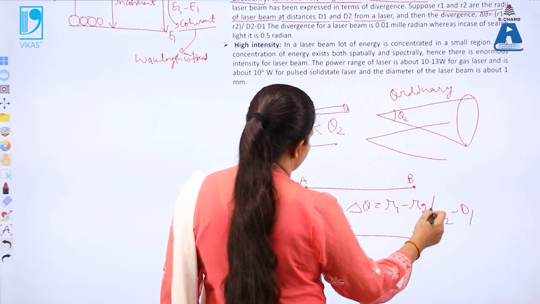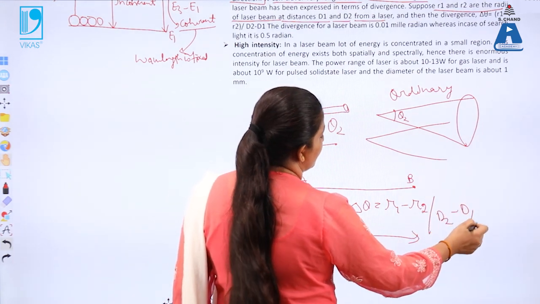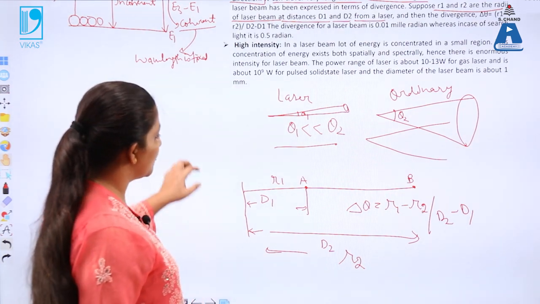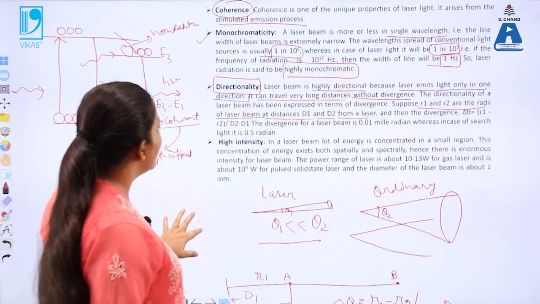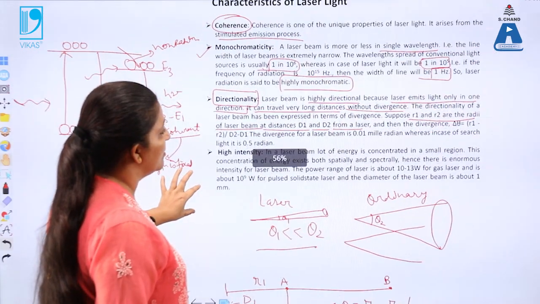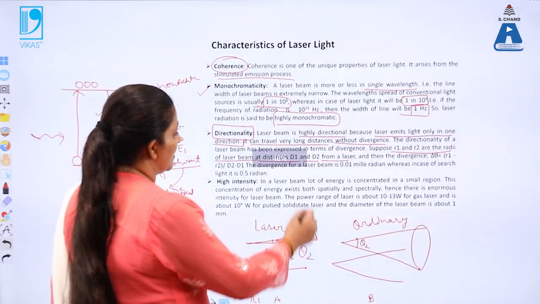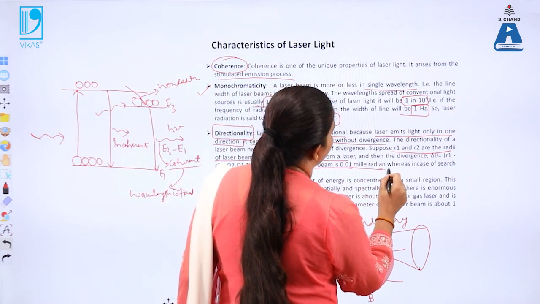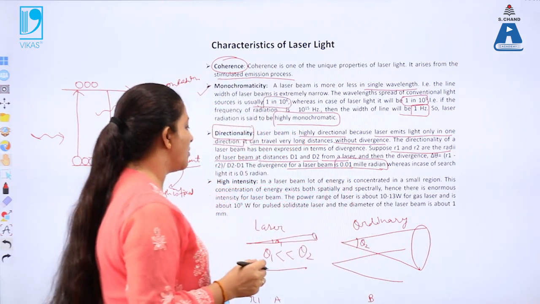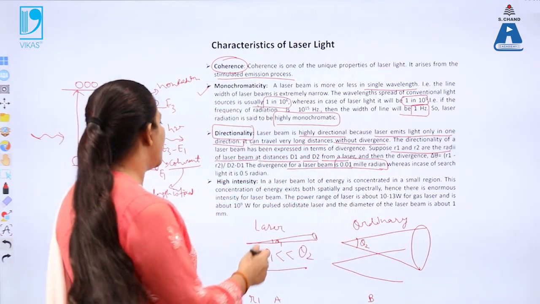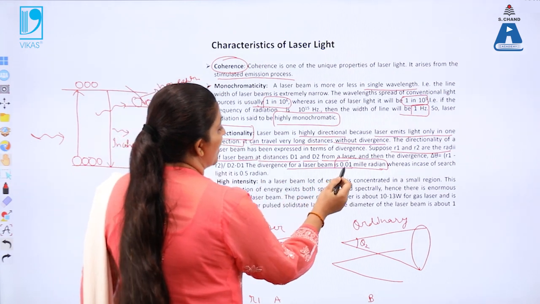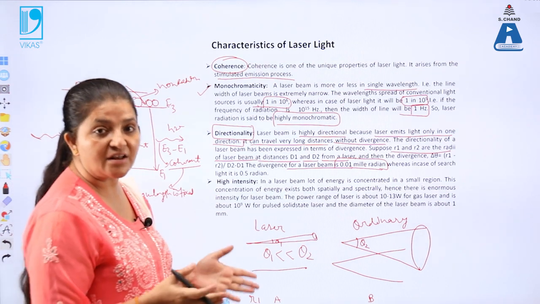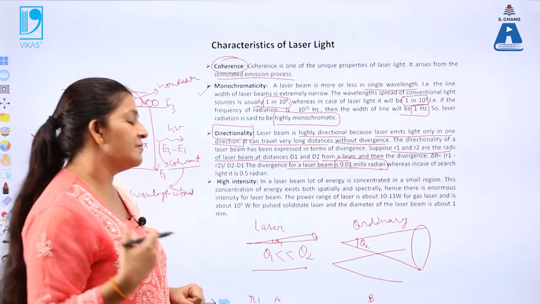This is the distance at point A from the initial source, and this is the distance between point A and B. Now for the laser light, you can clearly see that this angle theta is very small over here, and the angle of divergence is 0.01 milliradian, which is quite small. In radians, it is 0.01 radian. So that means the laser lights are highly directional. Their angle of divergence is very small.